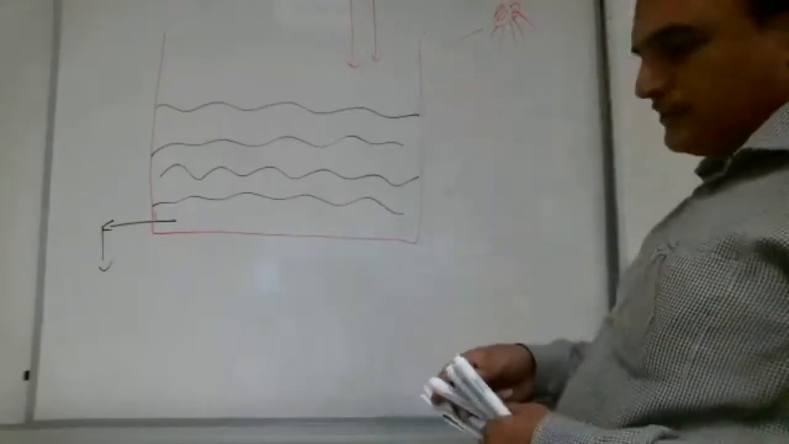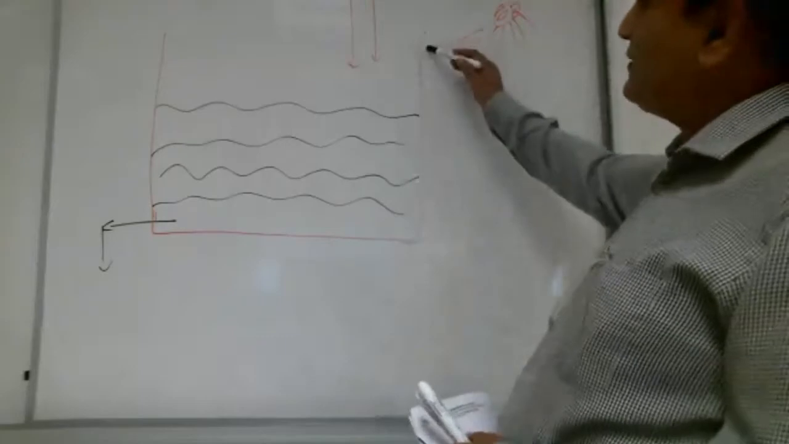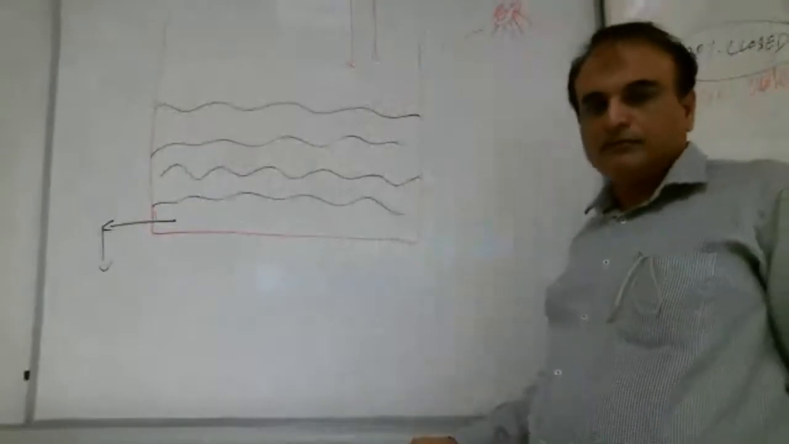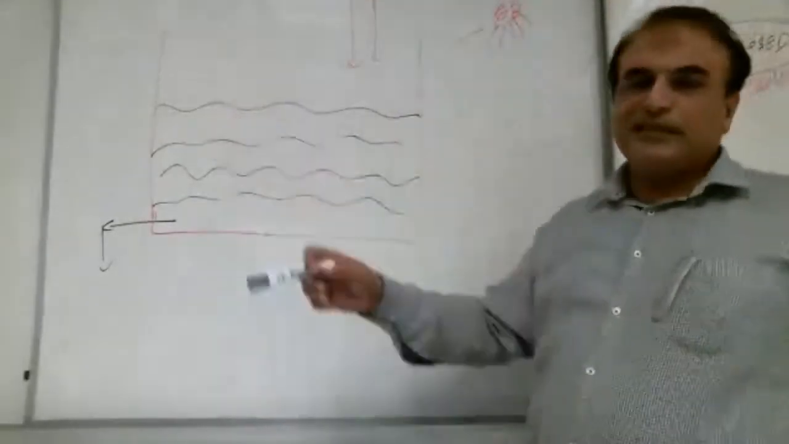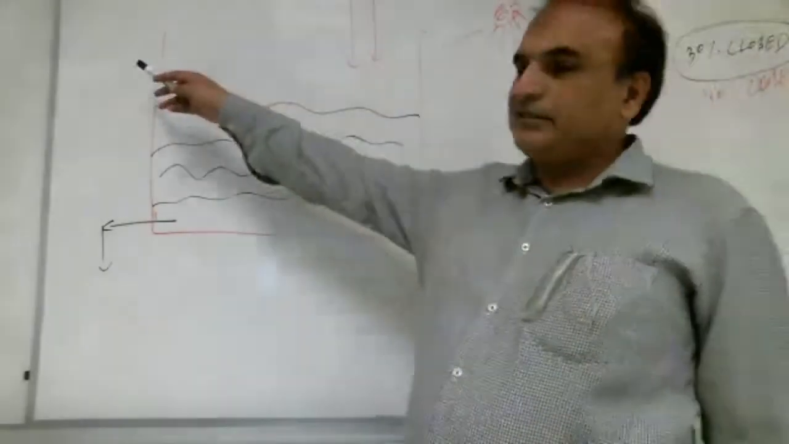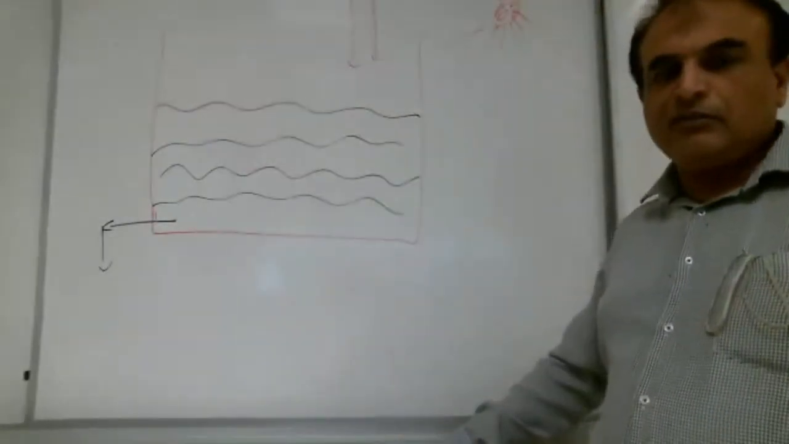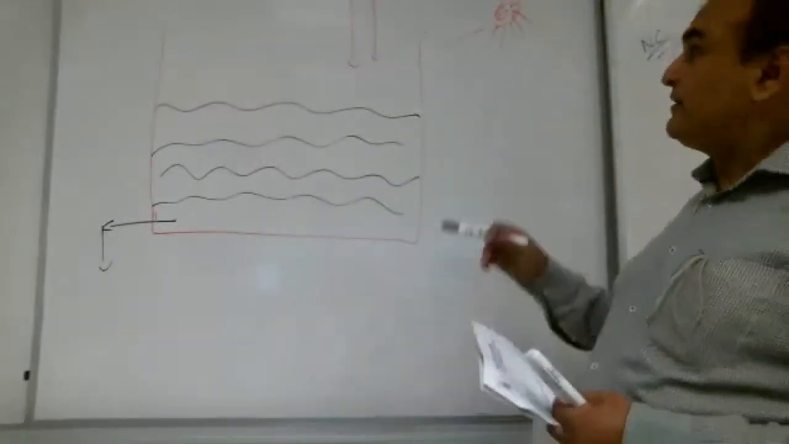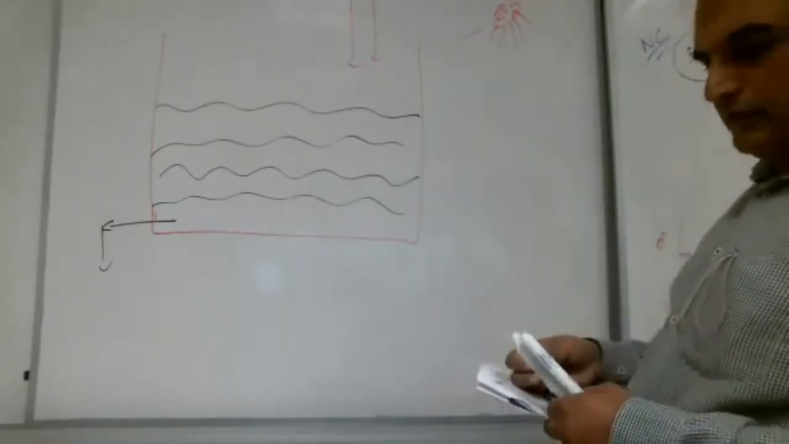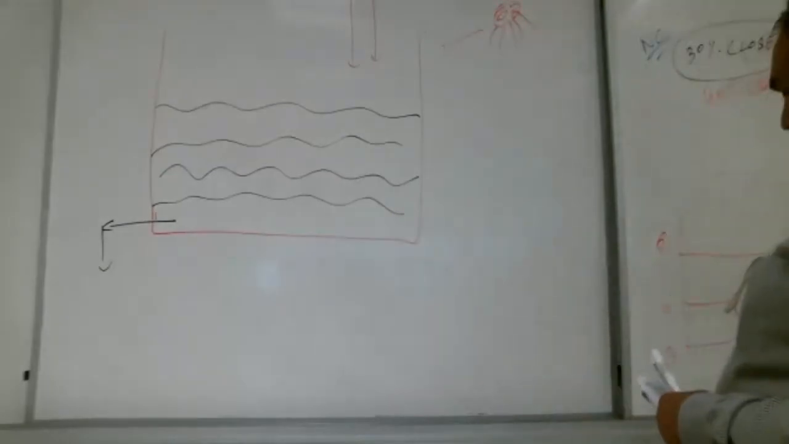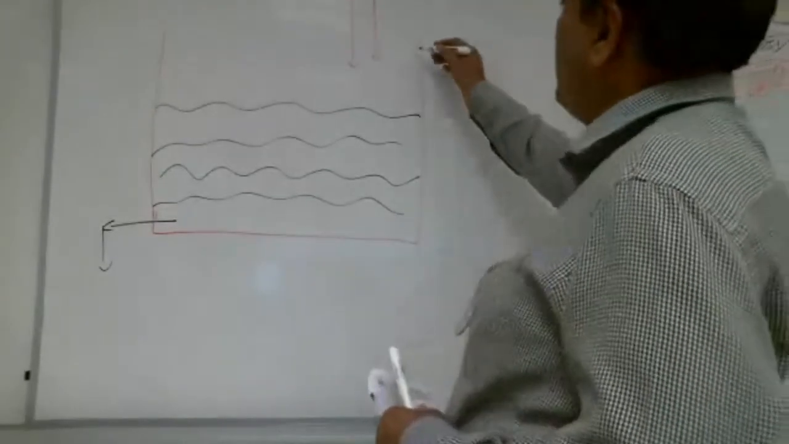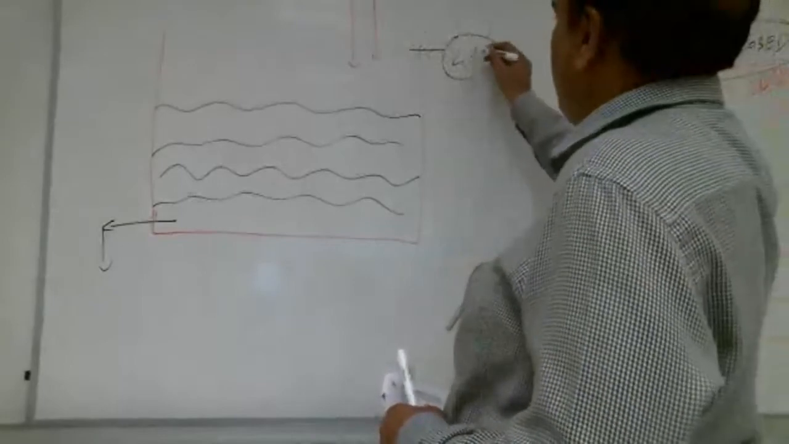So which side should be the sensor? This side or this side? The human side or the other side? Where should the sensor be? The human side. Because the human being is on this side, it means he's watching here. So the sensor should be here, right? So we will put the sensor here, level indicator transmitter.